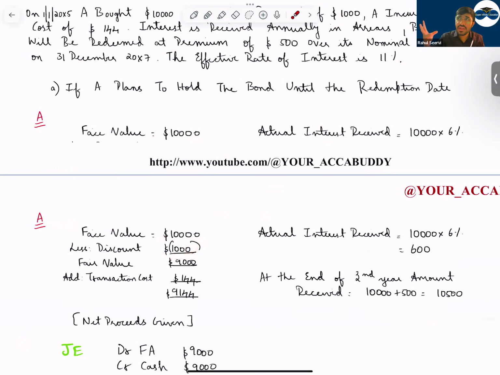In the case of a financial liability, we saw how much is the net amount we receive in pocket. Here, what is the amount you are giving? 10,000 I gave. I got a discount. So what am I ultimately paying? 9,000. My transaction cost was 144. I have added it. Net proceeds are given here.